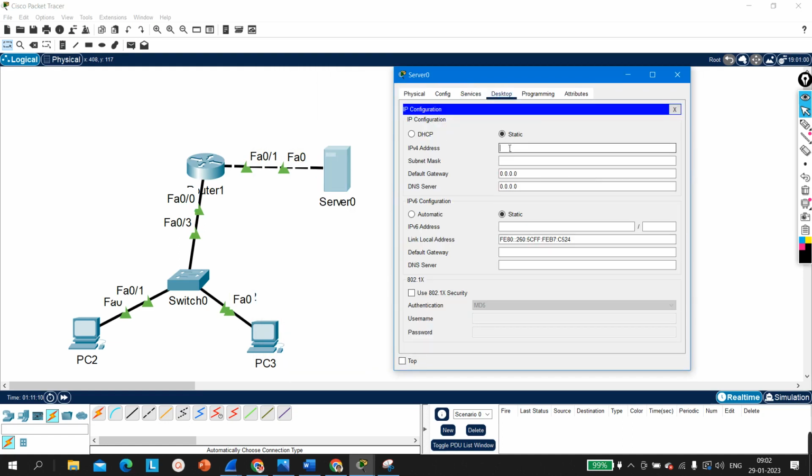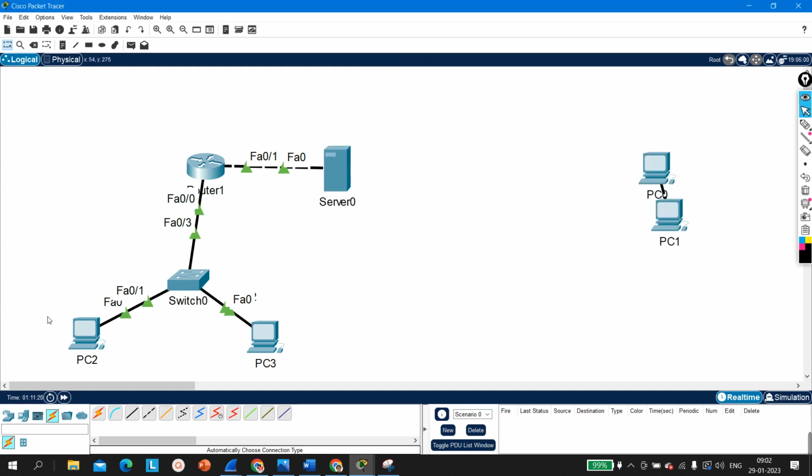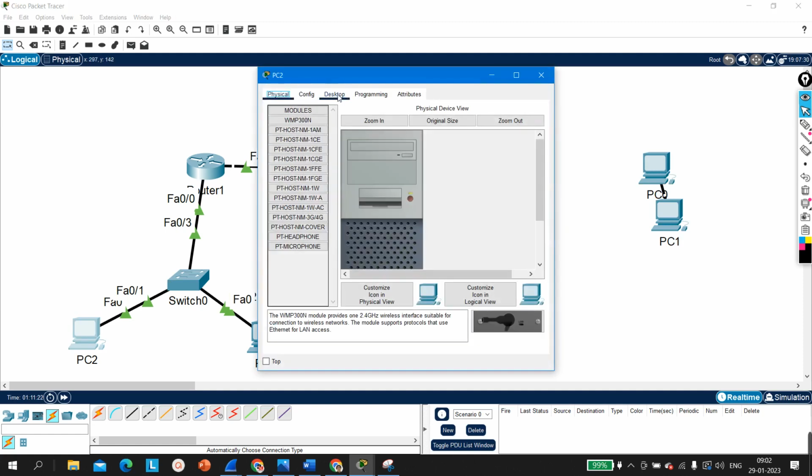Okay, let me configure IP on this server. Here the IP address will be 100.0.0.2, the subnet mask is this one, and the default gateway will be 100.0.0.1. Now I am going to configure IP addresses on the PCs.